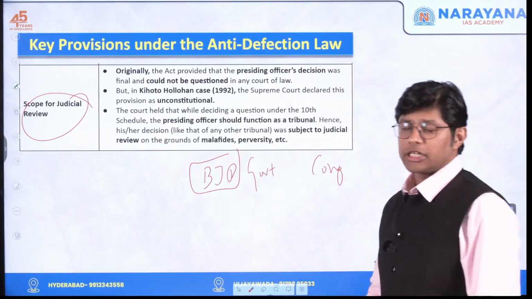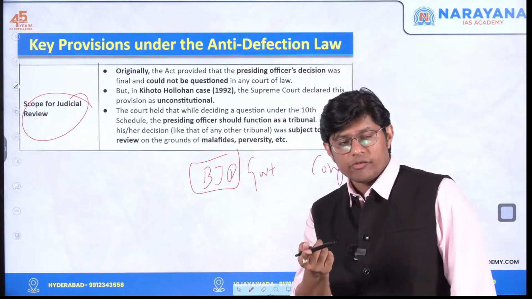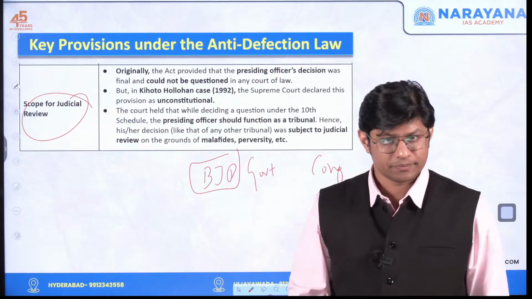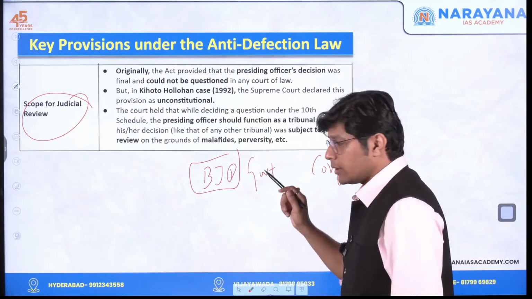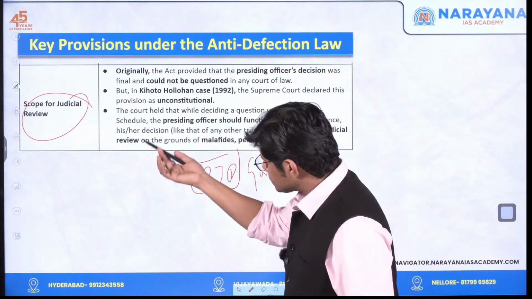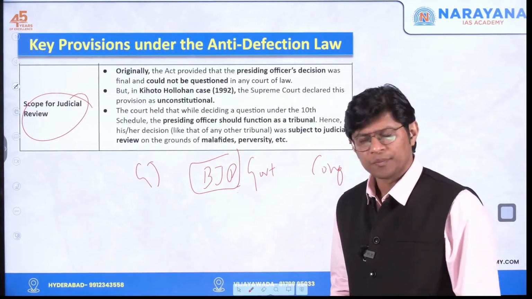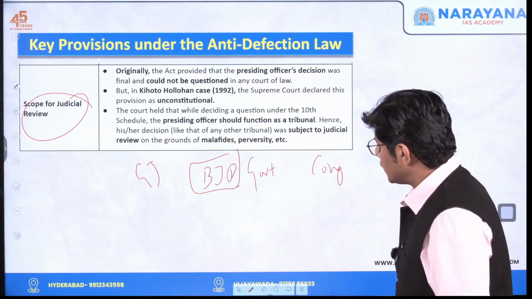The BJP political party is in government. Now, the speaker will obviously be from the party in power. The speaker will always be of the party in power, that is BJP. Let's take the example of Gujarat. In Gujarat, we have a BJP government. The speaker will be from the party in power, that is BJP.